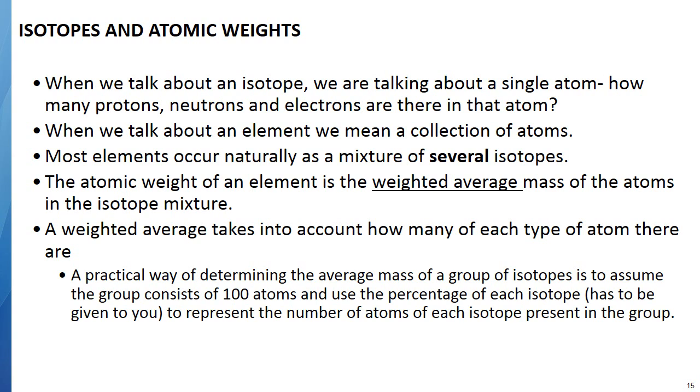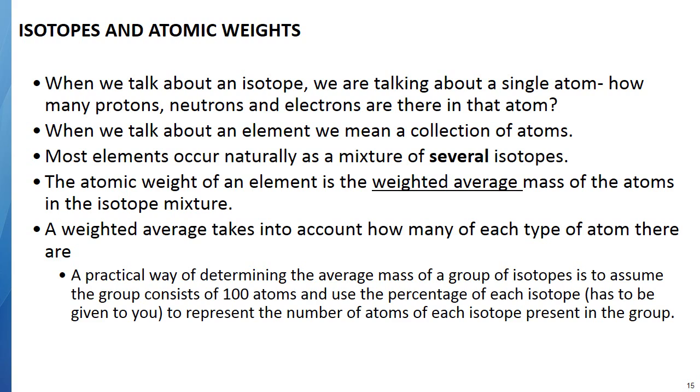Most elements have a mixture of several isotopes, and so the atomic weight is an average mass of the atoms. It's not just a regular old mass, though, and so this is where you have to be really careful. It's called a weighted average. Now, a weighted average has to do with how many of each type of element there are.